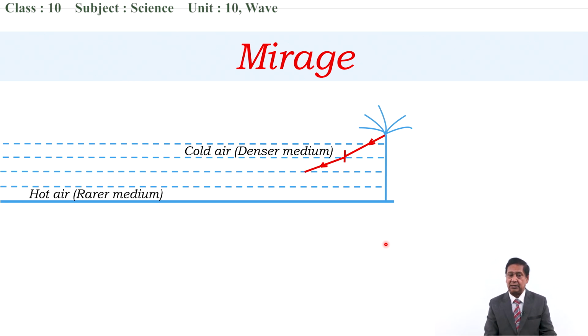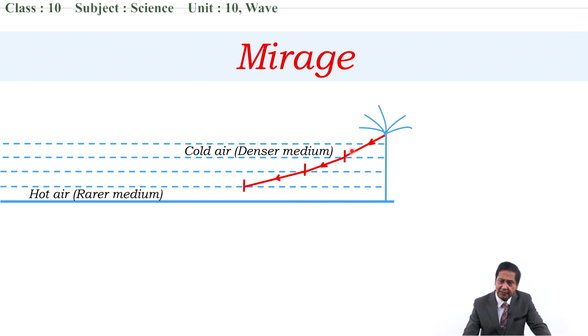Now again it enters from denser to rarer medium. As we go down, the medium of air becomes rarer and rarer, denser to rarer again, and again it bends away from the normal. Look at this, in every layer, the angle of incidence is increasing, isn't it? This angle of incidence is less, this is more than the previous. The angle of incidence is increasing, and a condition comes when the angle of incidence becomes greater than the critical angle.